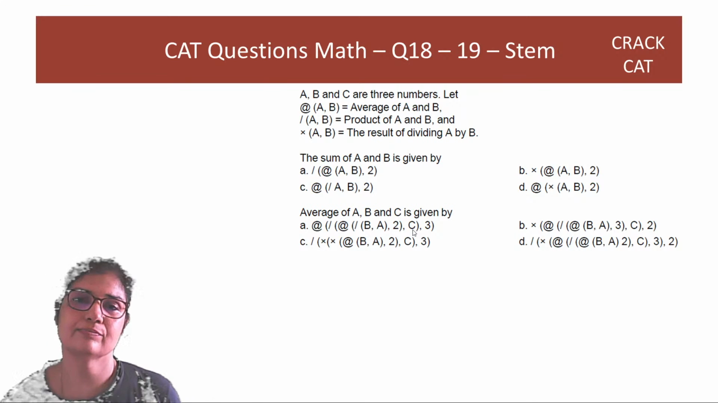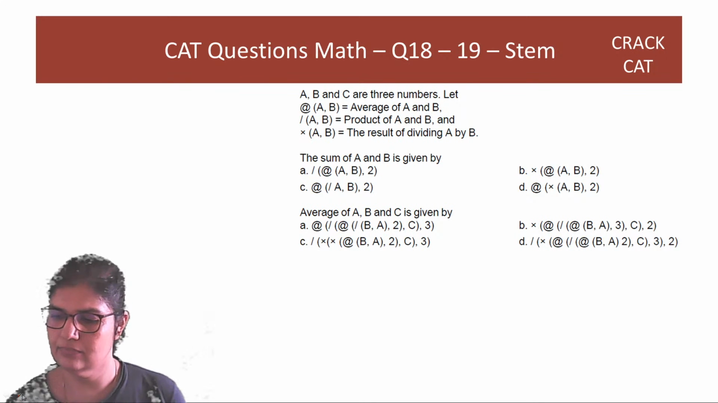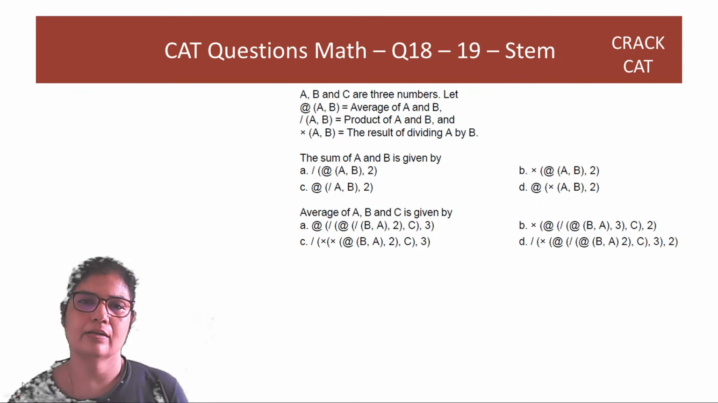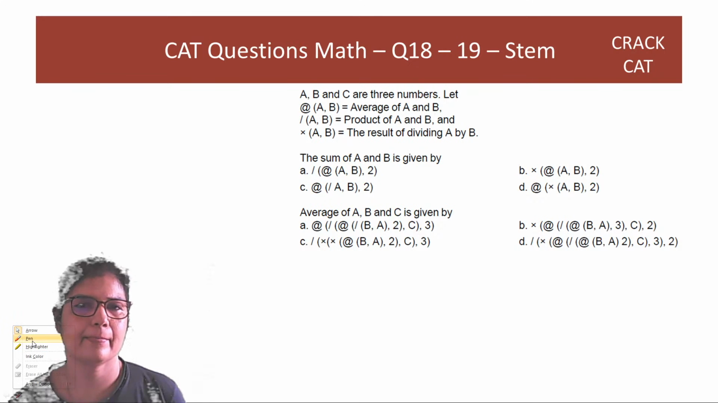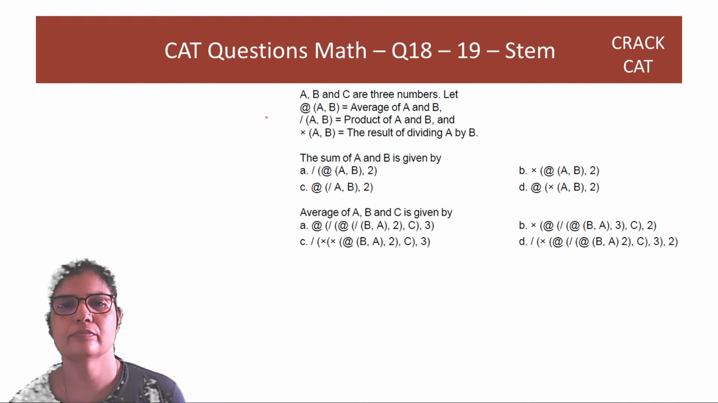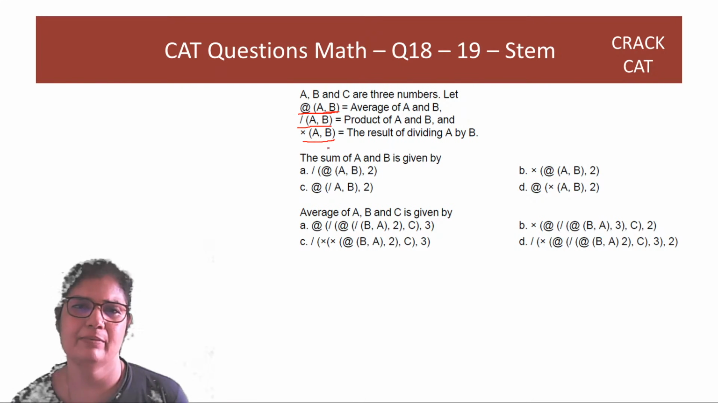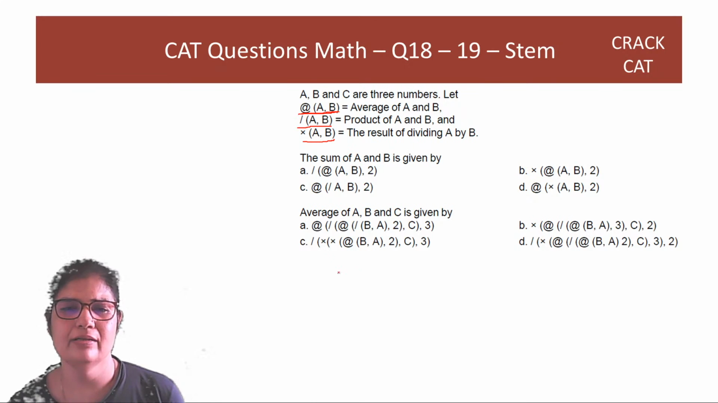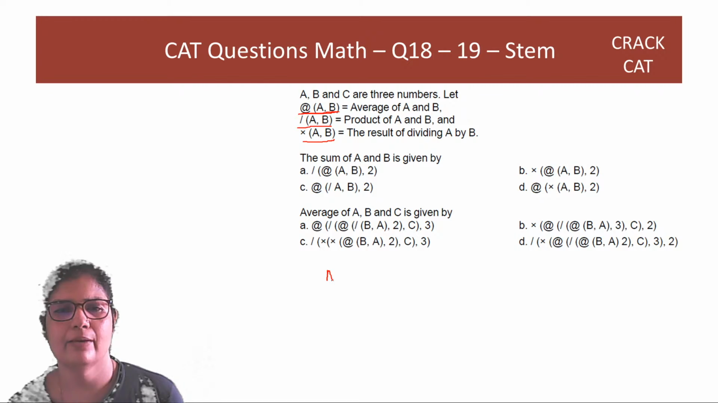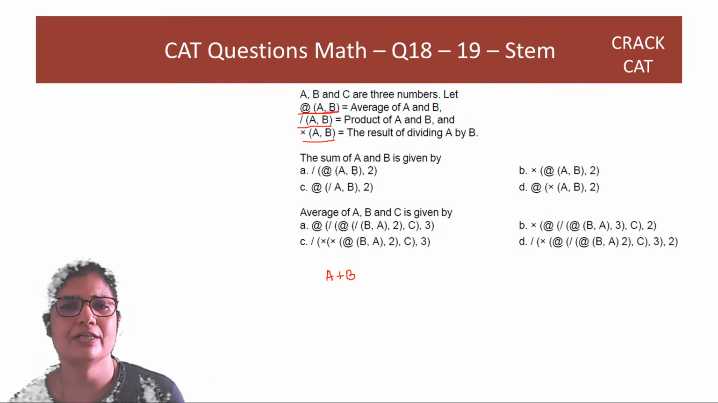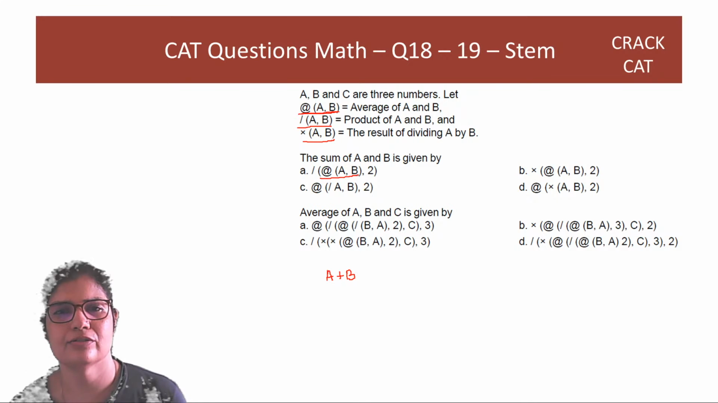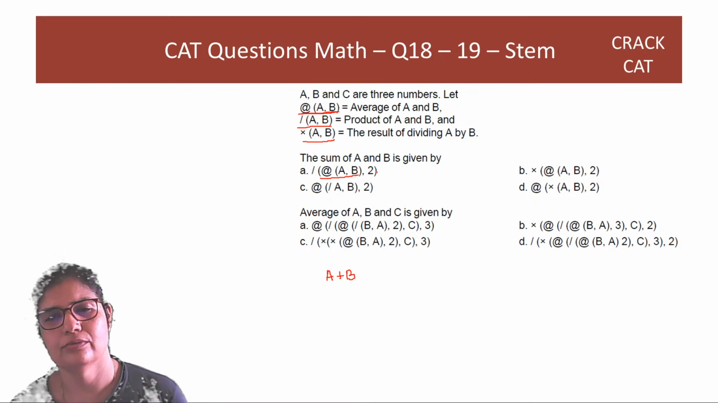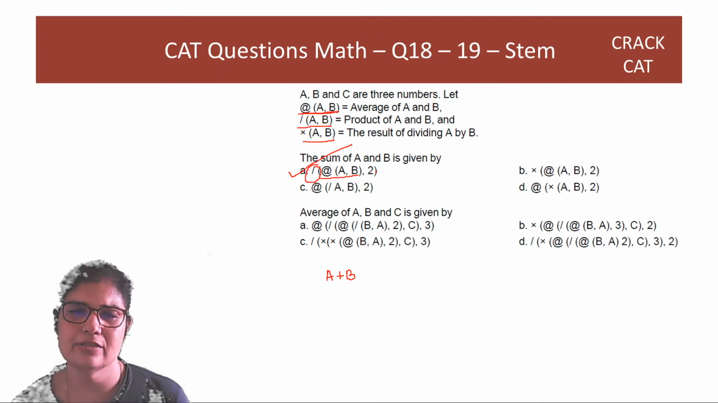A, B, C are 3 numbers. This means you're talking about the average of A and B. This means product of A and B, and this means dividing by A and B. So the sum of A and B is given as A plus B. Which of these gives us the sum? If I take the average and I multiply by 2, and how is multiplication? It is given by division. So the answer is option A.